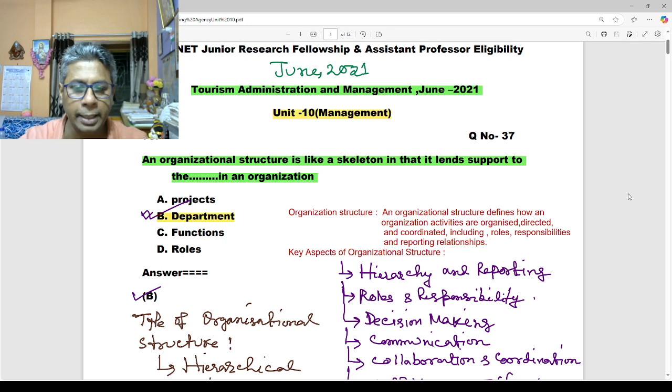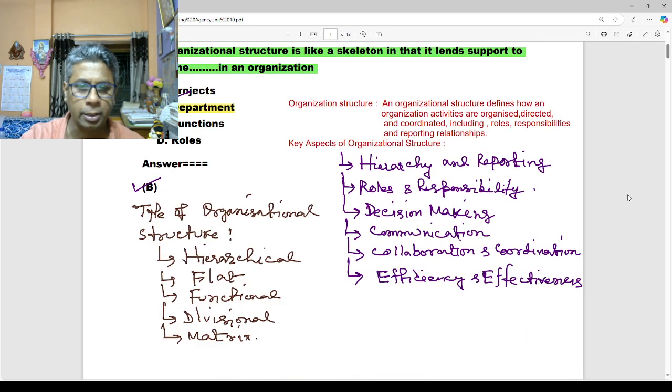There are many key aspects of organization structure. Number 1, hierarchy and reporting. Number 2, role and responsibility. Number 3, decision making. Number 4, communication. Number 5, collaboration and coordination. And number 6, efficiency and effectiveness.